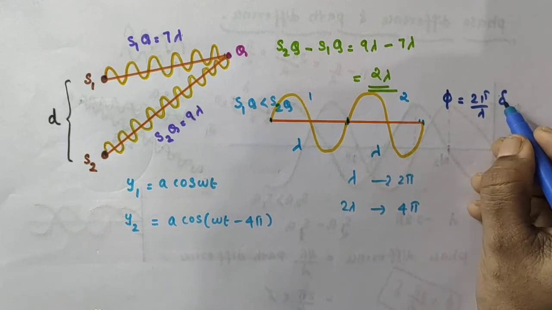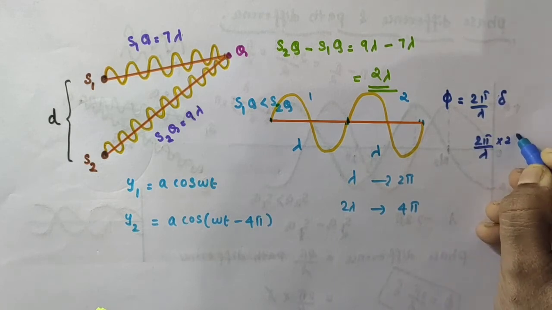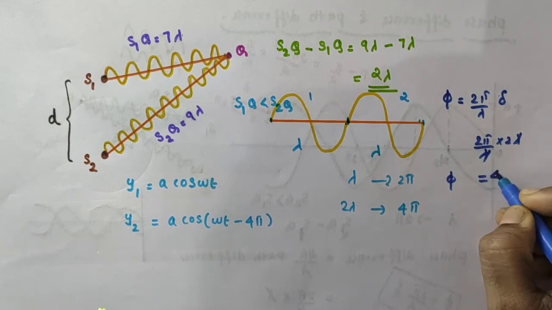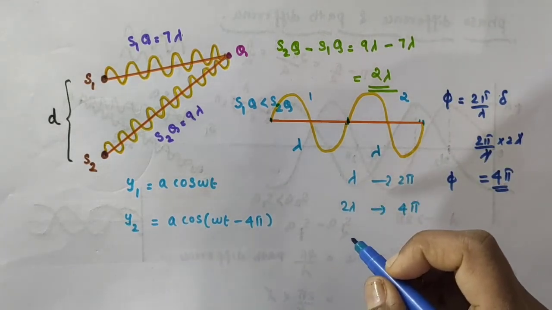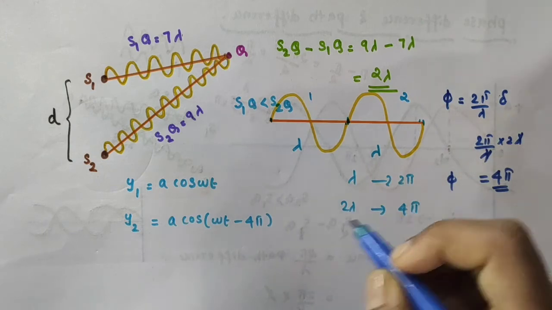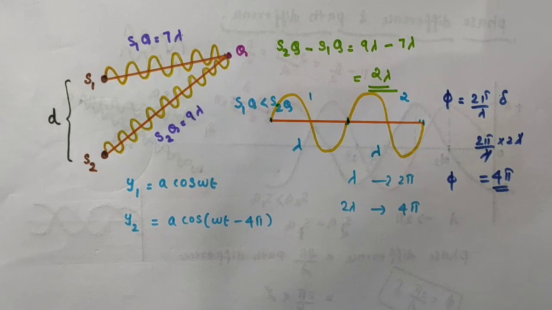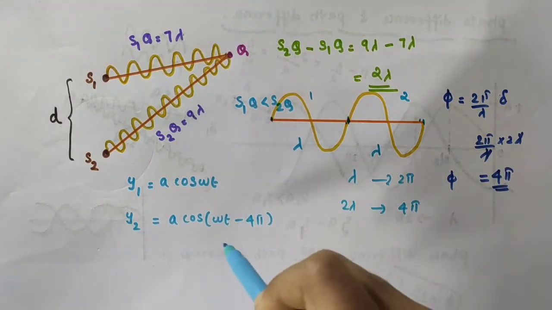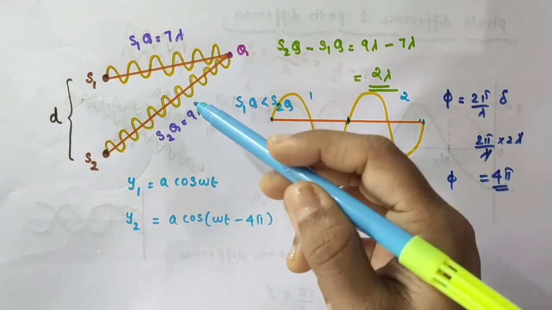So if we are taking the path difference as 2 lambda, this becomes 2 pi by lambda into 2 lambda. Lambda, lambda cancel. So phi is equal to what? 2 into 2, 4 pi. So 2 lambda path difference corresponds to 4 pi phase difference. That is why 4 pi is written here. So this 4 pi in this expression actually shows the phase difference 4 pi between these two waves.